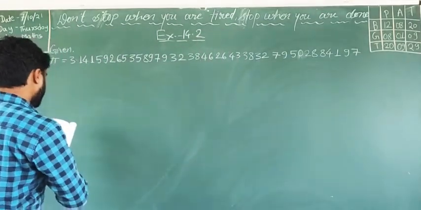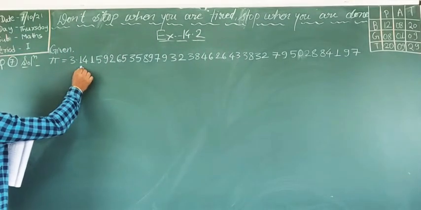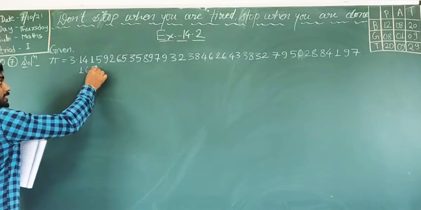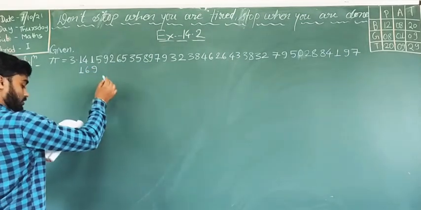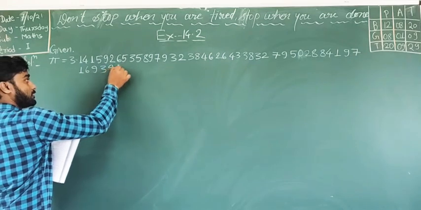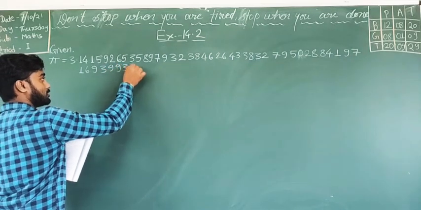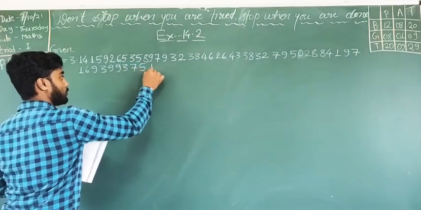After 197 there is 169, 3 9, 9 3 7 5 1 0.